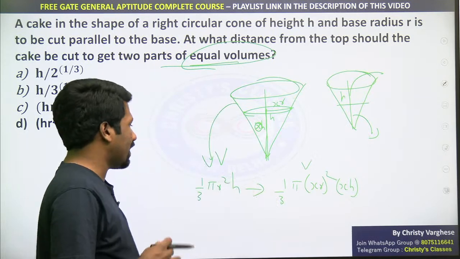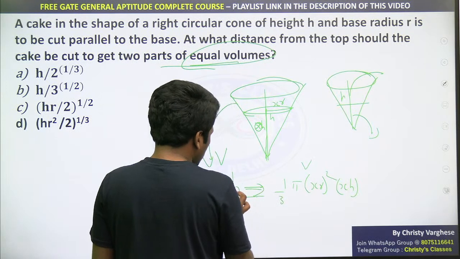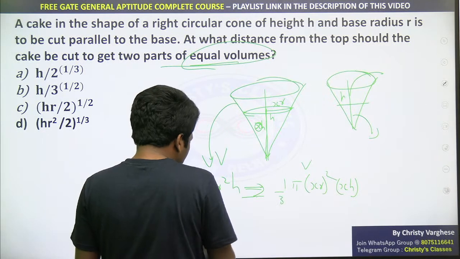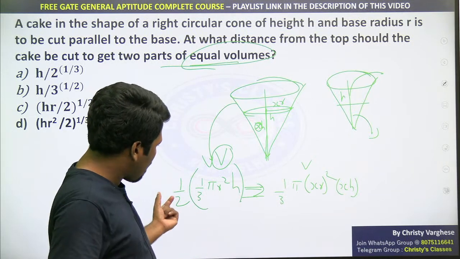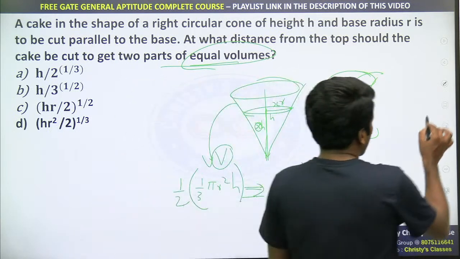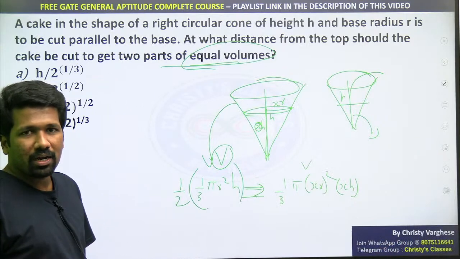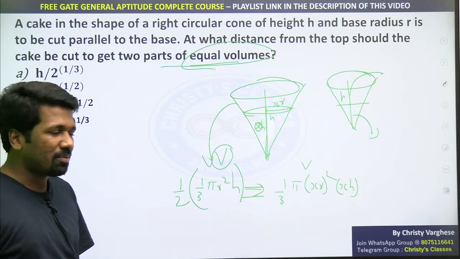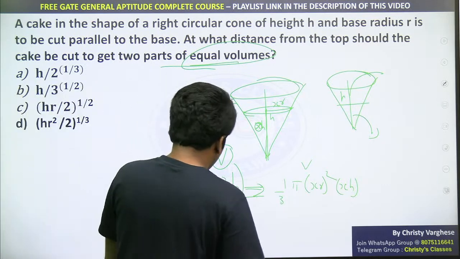ये दोनों का connection क्या है, इसका आधा होना चाहिए. So you can equate it like this: half of this should be this, capital V's half should be small v. So half of this is equal to this, इसको equate किया तो answer मिलेगा. Actually this is a little longer process, इसे short भी कर सकते हैं, but without teaching the theory of proportionality, the variability idea से कर सकते हैं, but that is very tricky for new students. That is why I am not using that. I will use the formula itself.